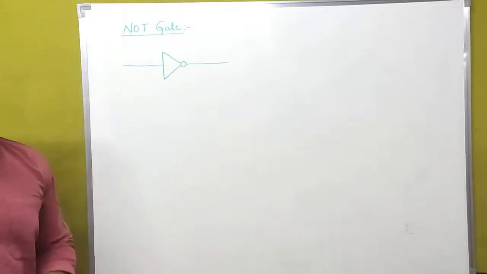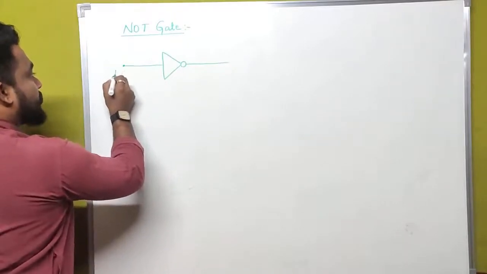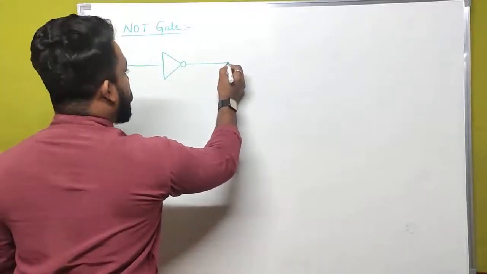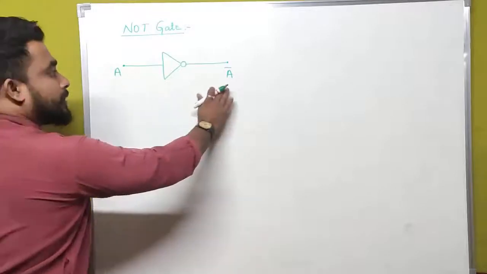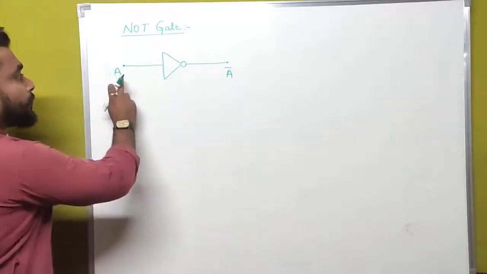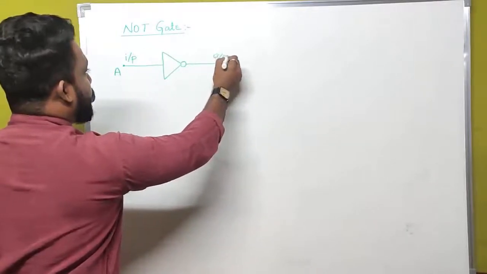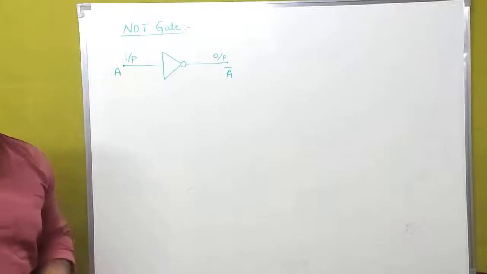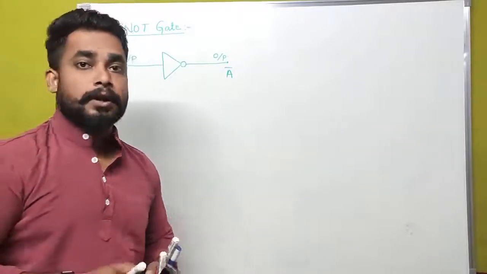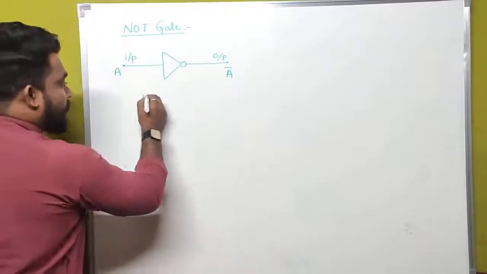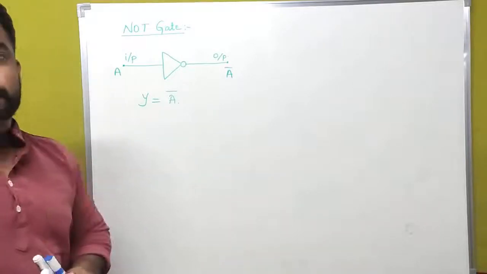Actually, this is the symbolic representation of a NOT gate. Let us assume this point as the input point and this point as the output point. What is the Boolean expression for this NOT gate? That is y is equal to a bar. Actually, this is the Boolean expression for a NOT gate.